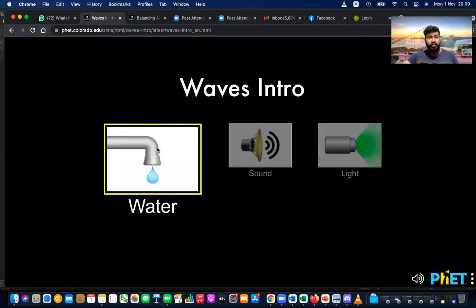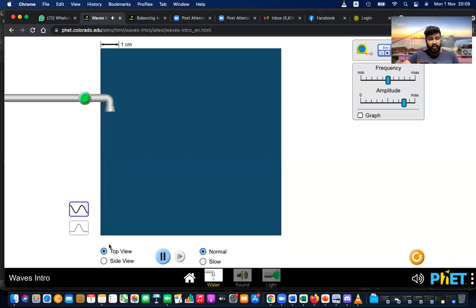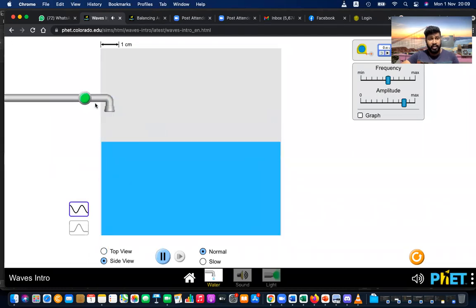Here this is water, and let's go to the side view of this. When you put a water drop, it will form a wave, and the wave will propagate.